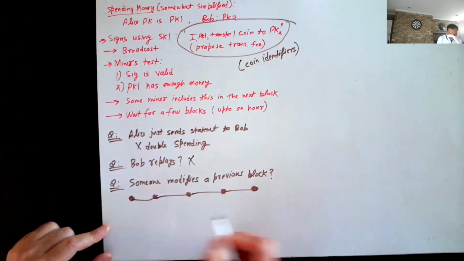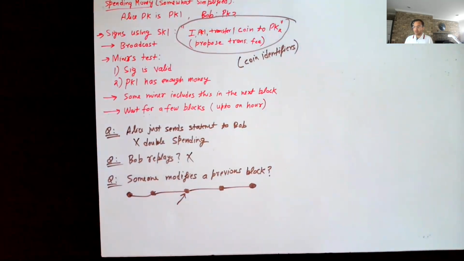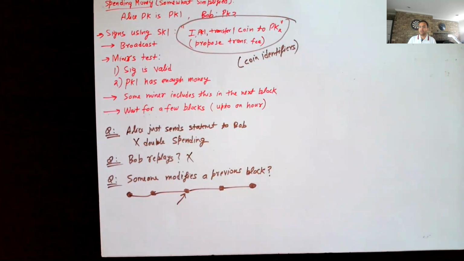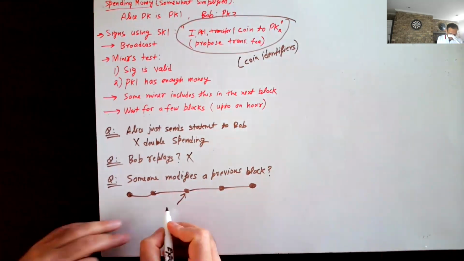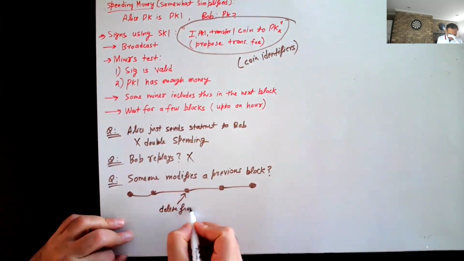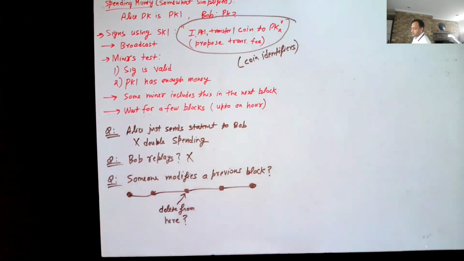Let's say there's a miner or a user who is trying to modify this block. What do I mean by modifying this block? Taking the information included in this block and, let's say, deleting one of the transactions. So is this possible? Why or why not? Obviously, this should not be possible, but why not?